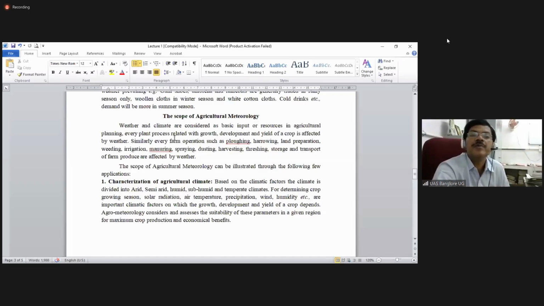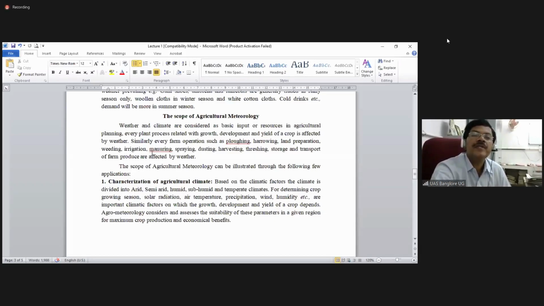Every plant process related with the growth, development, and yield of a crop is affected by weather, because we need sunlight, temperature, relative humidity, wind speed, and direction. So many things are deciding the crop production, so these are highly important. Similarly, every farm operation such as plowing, harrowing, land preparation, weeding, irrigation, manuring, etc. is also affected by the weather.